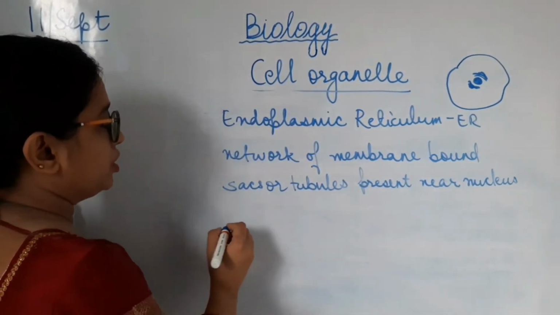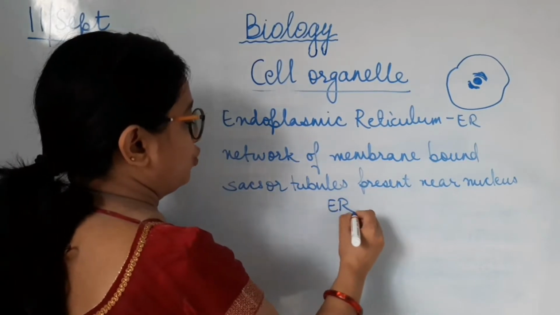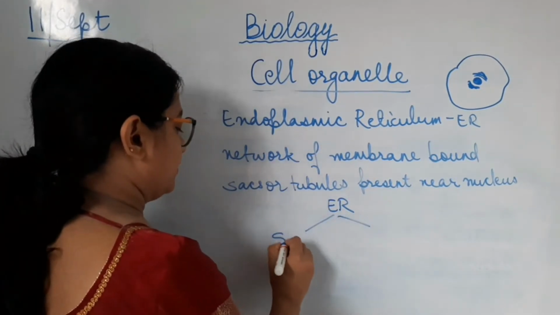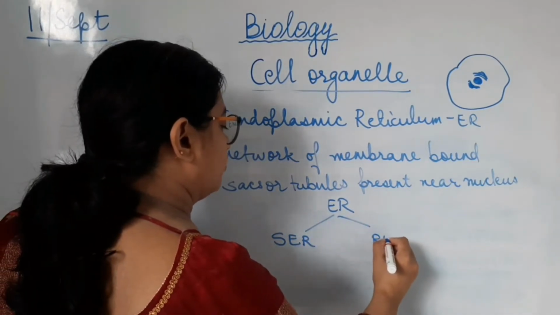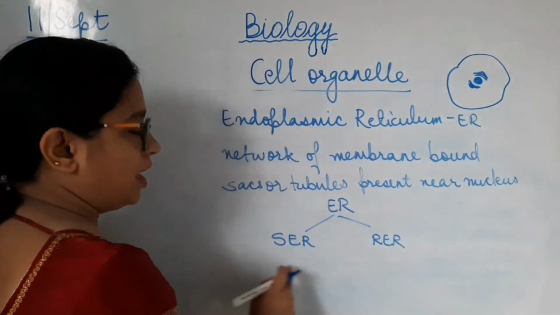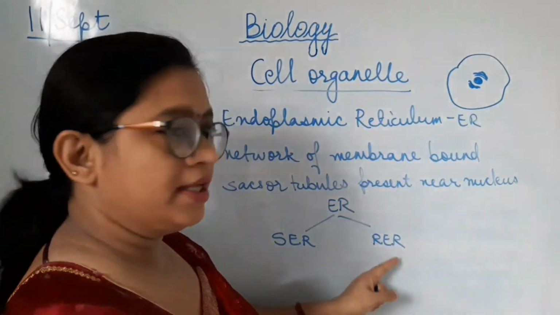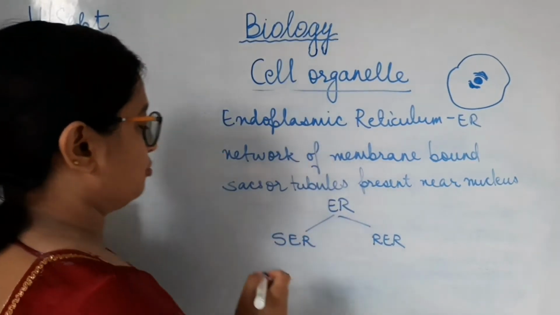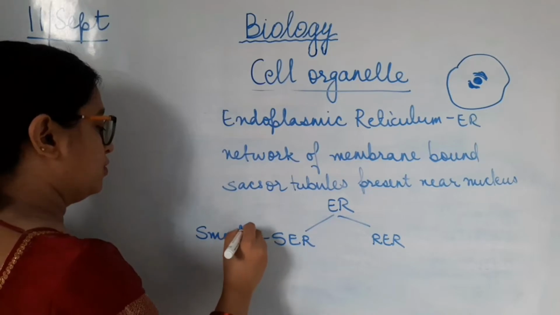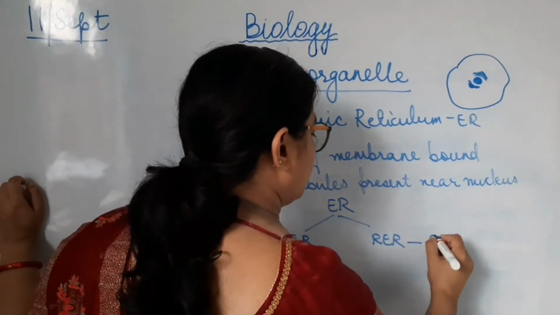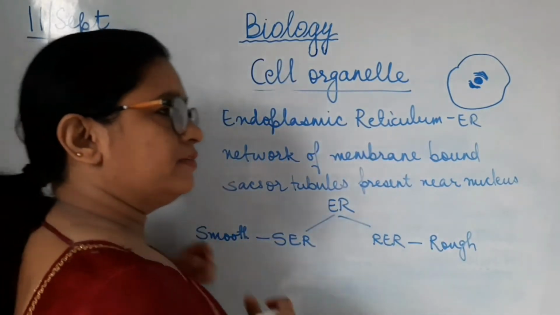Now endoplasmic reticulum is of two types, SER and RER. SER is smooth endoplasmic reticulum and RER is rough endoplasmic reticulum. So this is the smooth and this is the rough. Now why is it smooth and why is it rough?